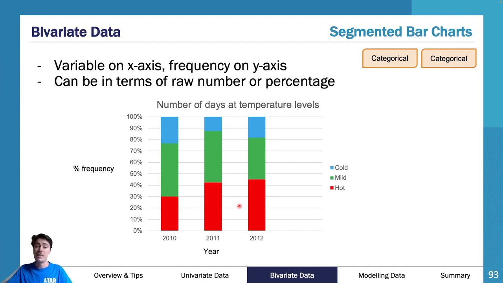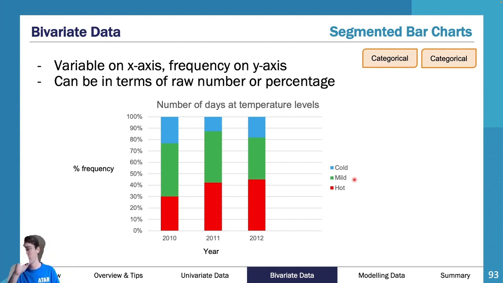The other thing is it needs to have color coding for each of the different categories that are in the bar. As you can see here, this is your explanatory variable. This is your response variable. Your response variables need to have different colors accordingly. So for cold here, they've given blue, mild they've given green, and red for hot.